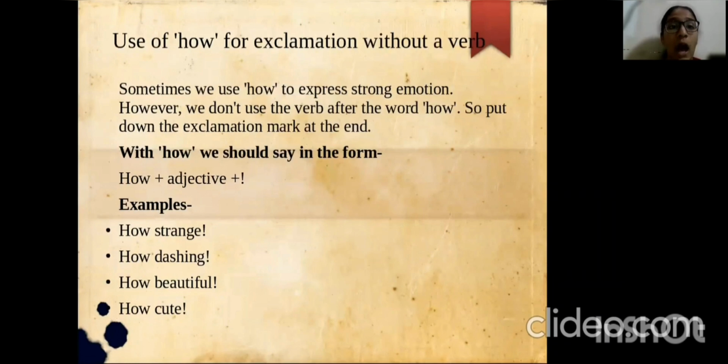Now let's see how the word how is used without a verb. Sometimes we use how to express a strong emotion. However, we do not use a verb after the word how. So we put down the exclamation mark at the end. Now we'll see in which form we have to write. For this, it is very easy. We have to just use the word how and an adjective with an exclamation mark. Example: how strange, how dashing, how beautiful, and how cute.